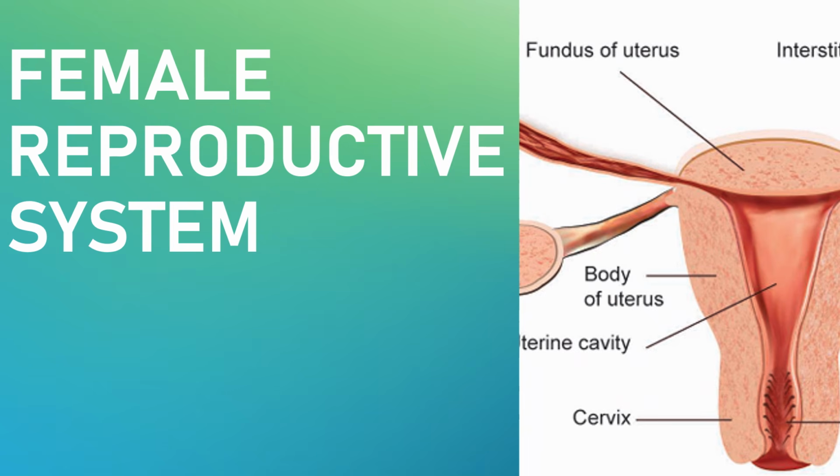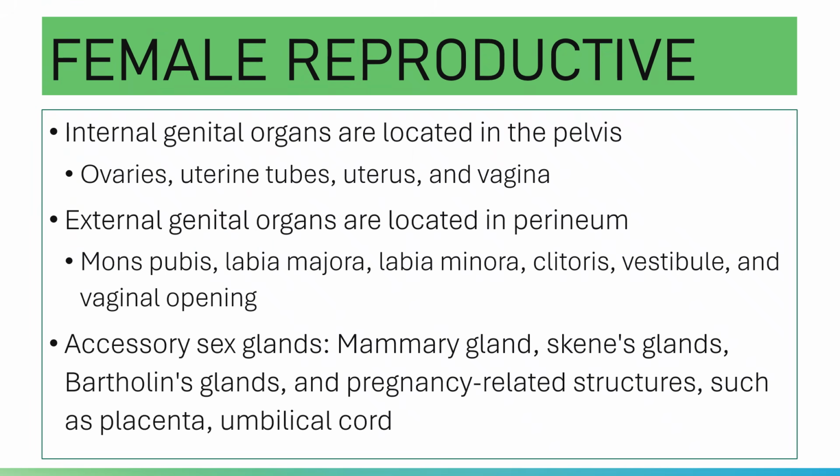Your female reproductive system comprises your internal genital organs, which are located in the pelvis. You have your ovaries, your uterine tubes, your uterus, and vagina. You have your external organs, which are located on the perineum, which includes your mons pubis, your labia majora, your labia minora, your clitoris, your vestibule, and your vaginal opening.